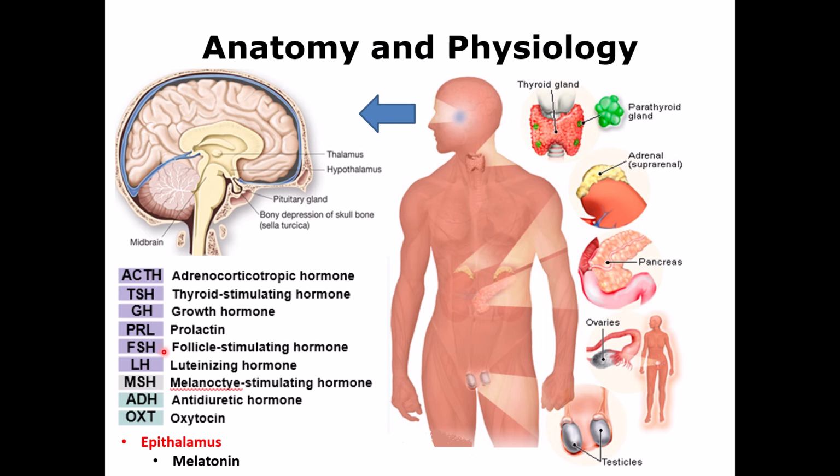Follicle stimulating hormone and luteinizing hormone, these are the two hormones that are stimulating the gonads, testes in male and ovaries in female, and I will come back to the functions of those later. MSH is important for production of melanin, and that is for a pigment in the skin.